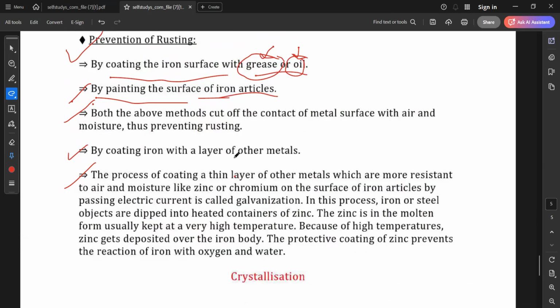Yes, ma'am. Both the above methods cut off the contact of the metal surface with air and moisture, thus preventing rusting.